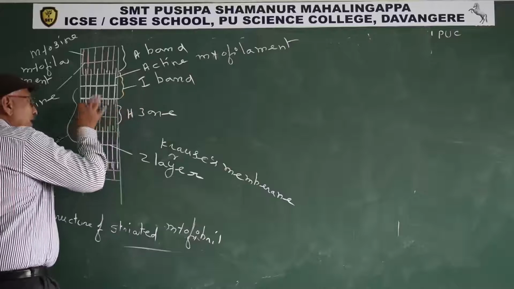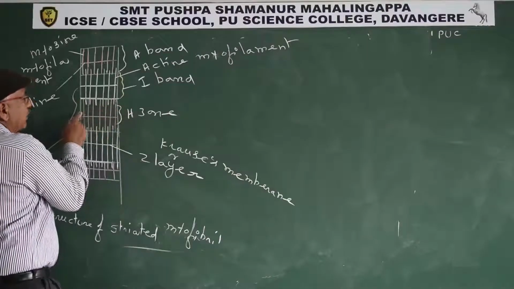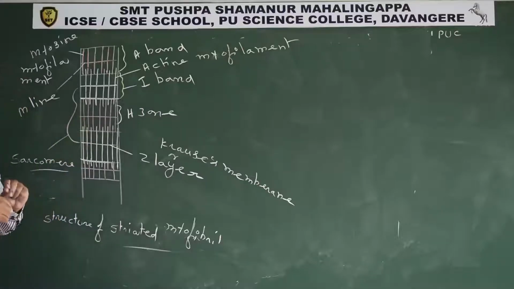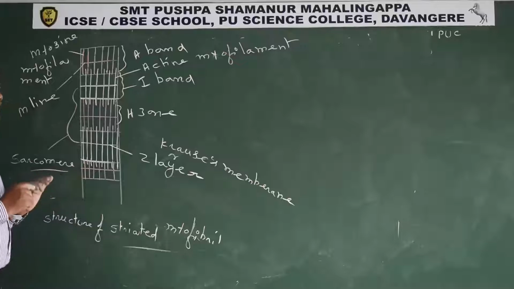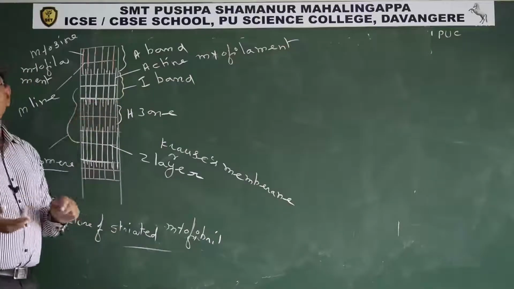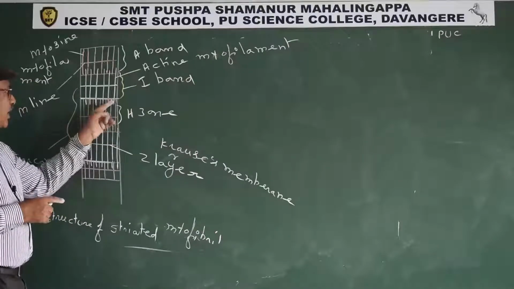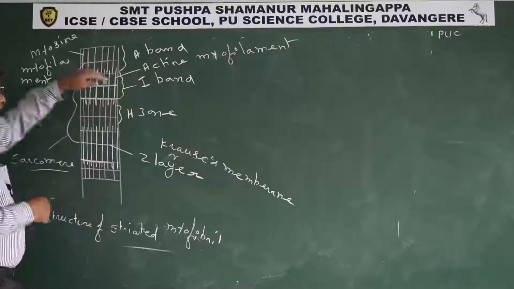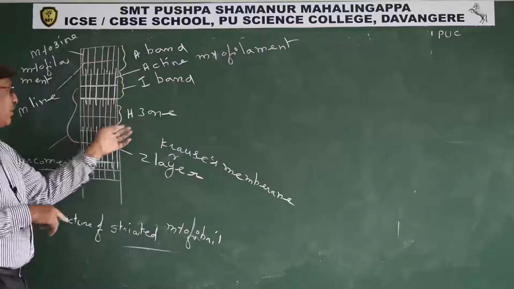What is the H zone? The part of the A band containing only myosin filaments is known as the H zone. The I band contains only actin filaments. So the H zone is lighter when compared to the peripheral part of the A band. Why? Because the peripheral part of the A band contains both myosin and actin. That's why the darkest part of the sarcomere is the peripheral part of the A band. Second one is the H zone.